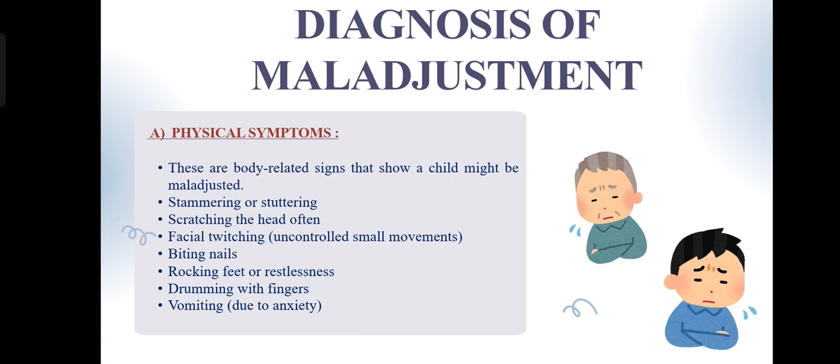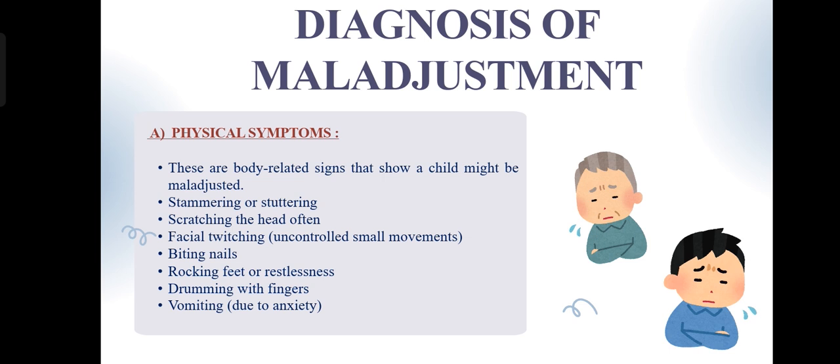Before we look at the symptoms, just remember maladjustment means a child is unable to cope effectively with their environment, whether at home, school, or in social life. Diagnosis means identifying early warning signs that show a child is struggling emotionally or socially. We don't judge the child. Instead, we observe and understand the reason behind their behavior.